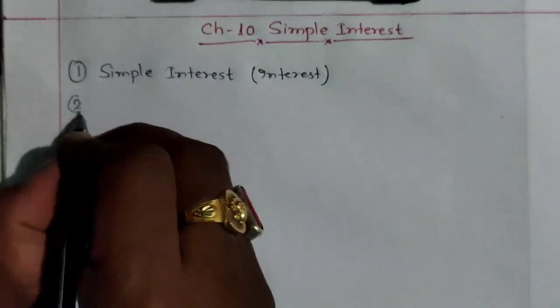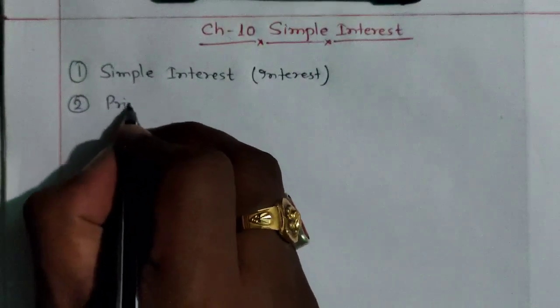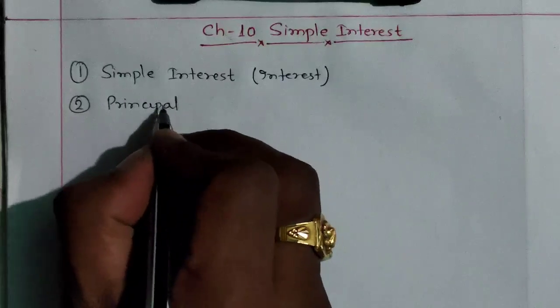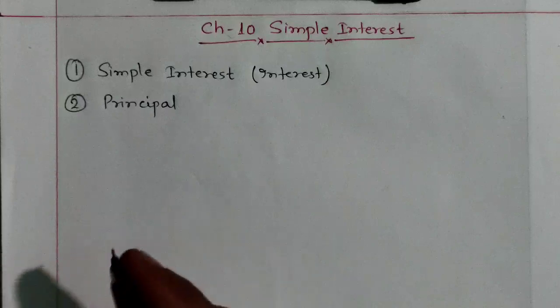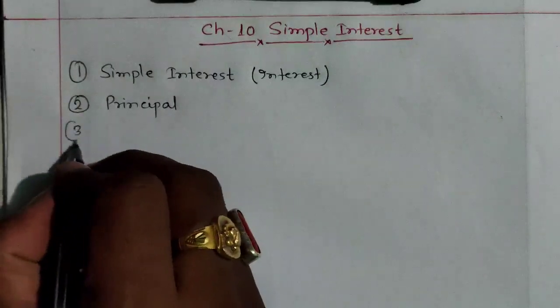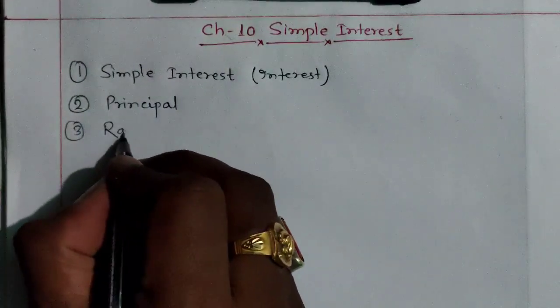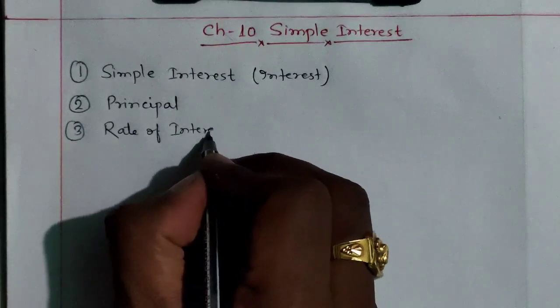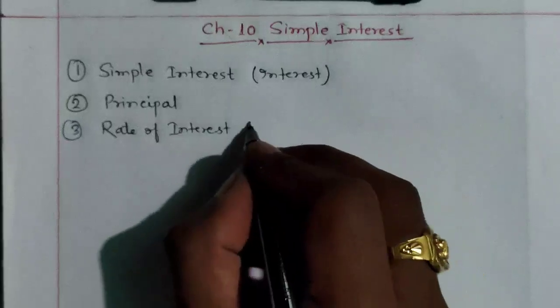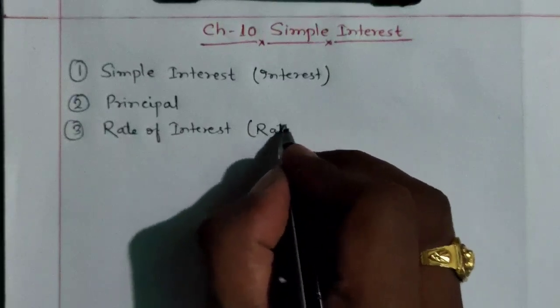Second term we are going to learn about is principal. Not the principal of your school, it is another principal. Third, we are going to learn about rate of interest, or you can simply say rate.